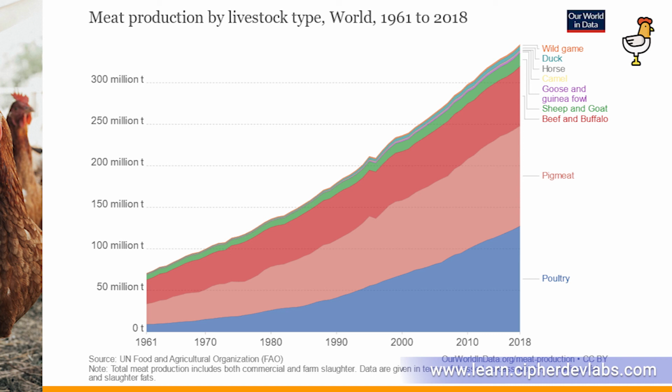Next, if you look at this graph of meat production by livestock type, there's a serious growth in terms of poultry. Because if you take the year 1961, the poultry production was around 8.95 million tons. And if you take 2018, it was around 127.31 million tons. And also pig meat has significantly increased from 1961, which was around 24.75 million tons, to 2018, which was around 120.88 million tons.